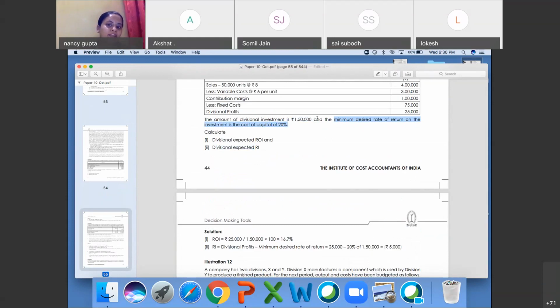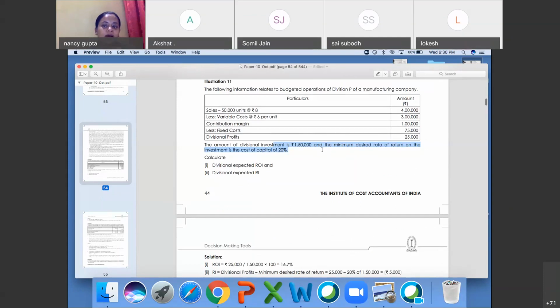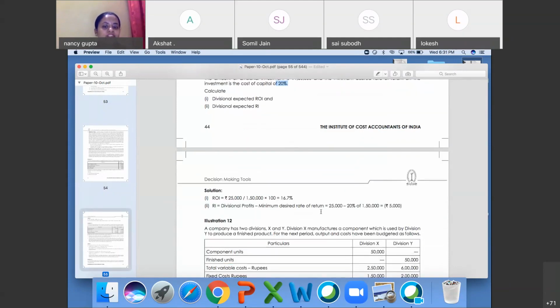You have 1,50,000 in your pocket and you want to earn 20% on that, that is 30,000. And in the current situation, you earn 25,000. If you manufacture the product, you earn 25,000, but investing 1,50,000 you want a profit of 30,000. So obviously residual income will be the more beneficial for you.